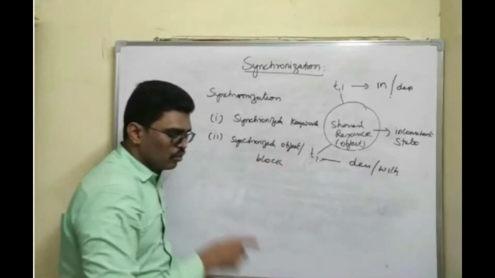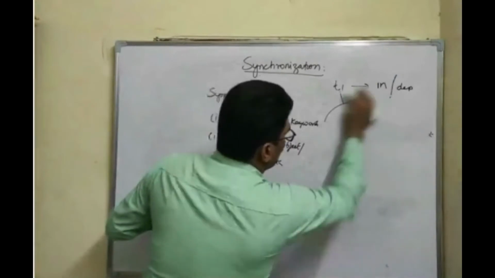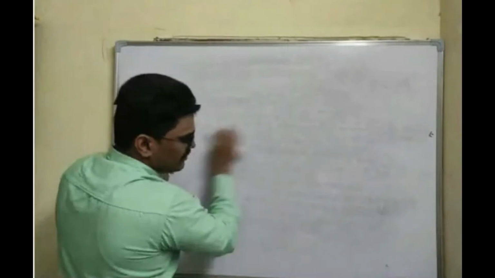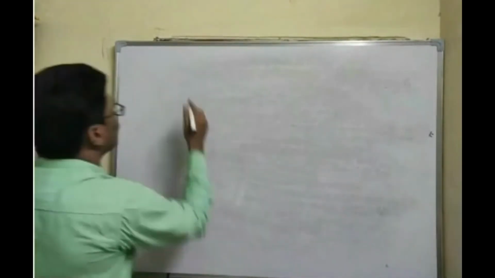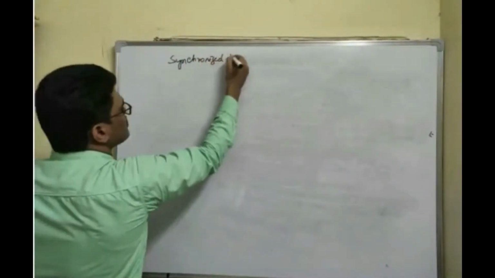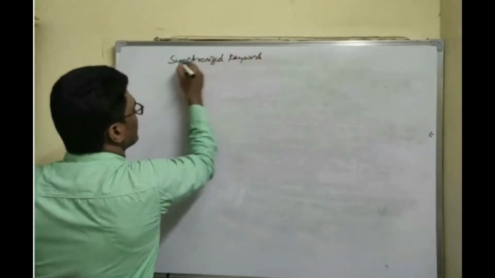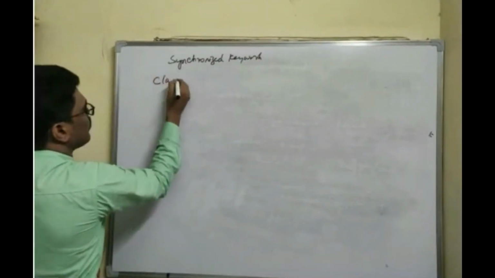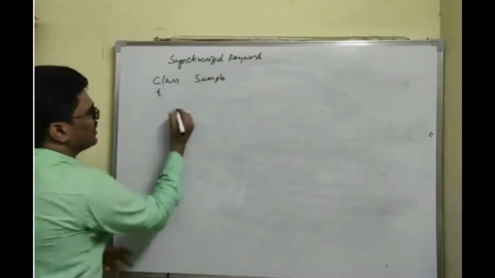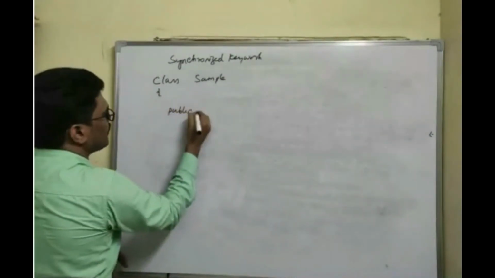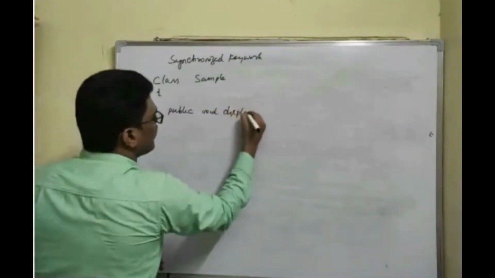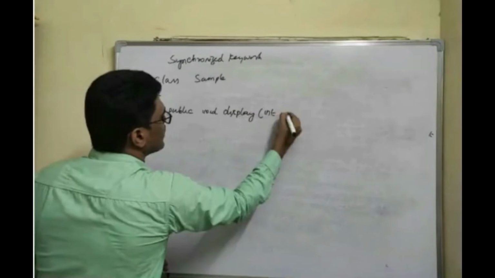Whenever two or more threads are accessing a shared resource, the resource will enter into an inconsistent state. We'll see with an example. First, we'll go with the synchronized keyword. First, I'll create one class. See clearly, the main purpose of this class is I want to display a number. So the method is display. I pass a number to it and it has to display that number. That's it.